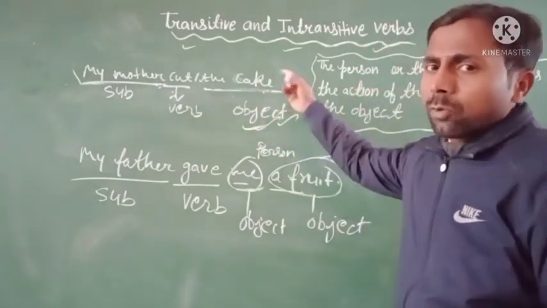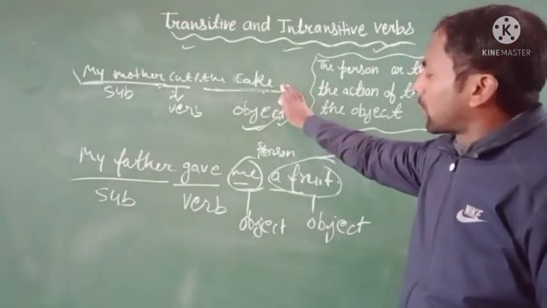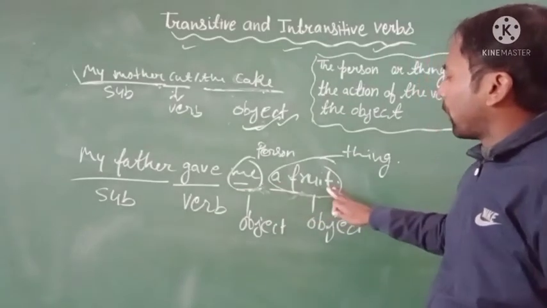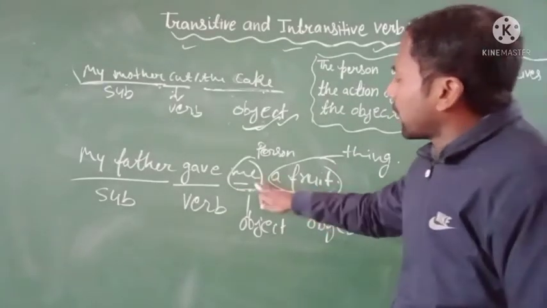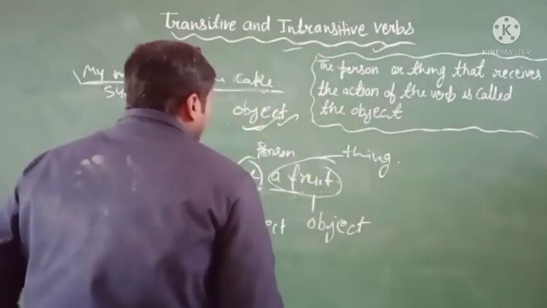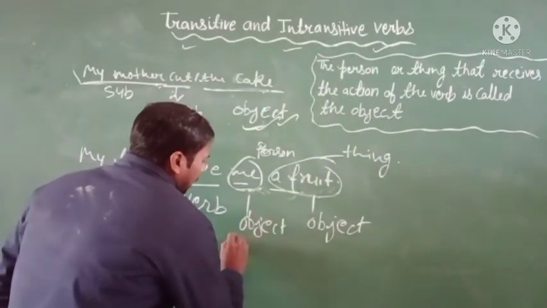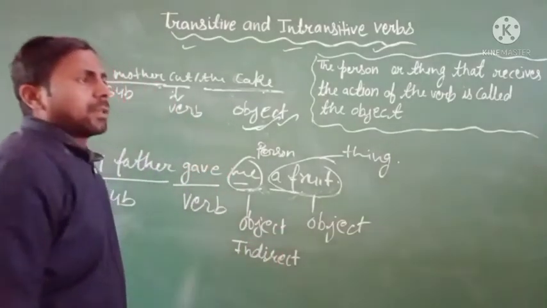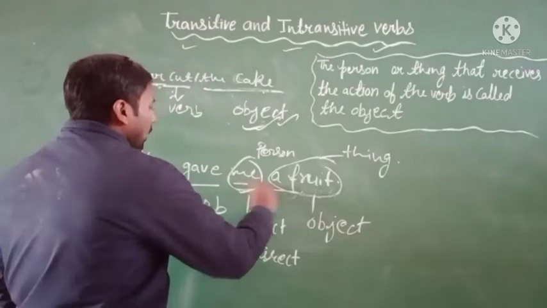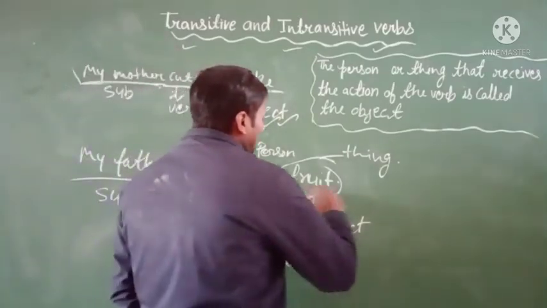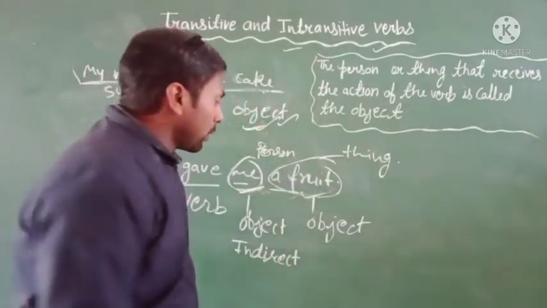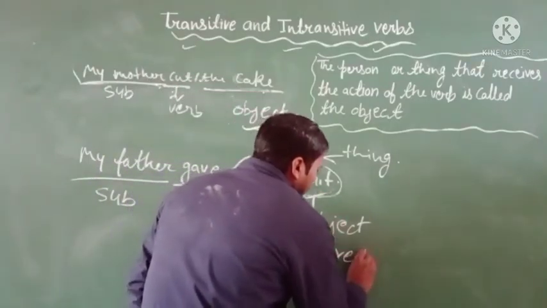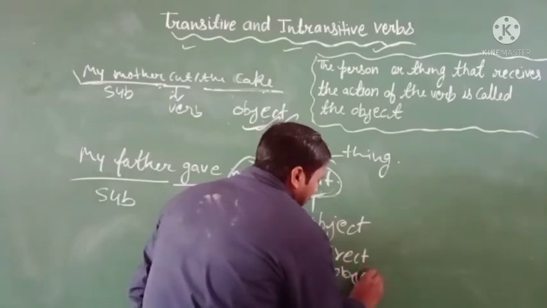Cake is an object. Here there are no two kinds of objects, but in this sentence you can see there are two words, me and a fruit. Both are object words, but me will be the indirect object. And here is the fruit. Fruit is a thing, so you will write here direct object.